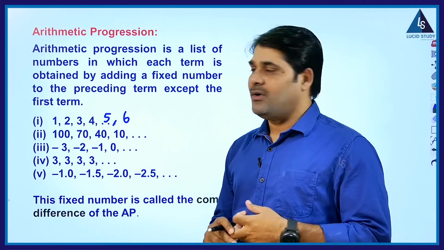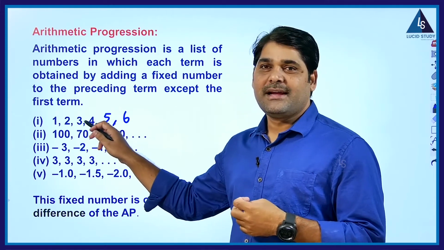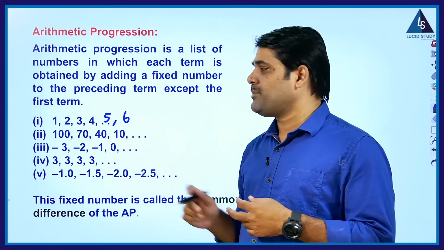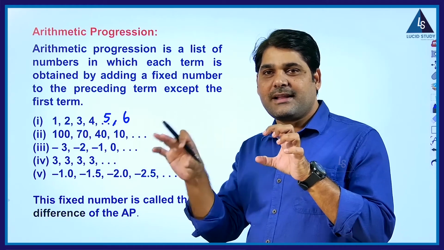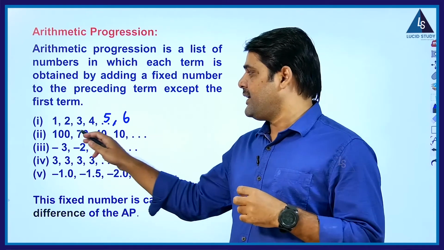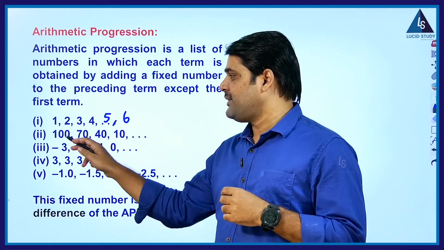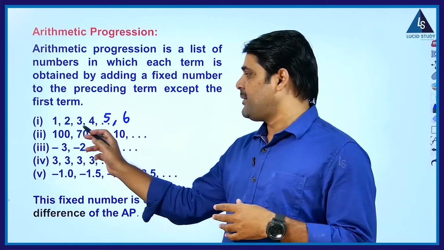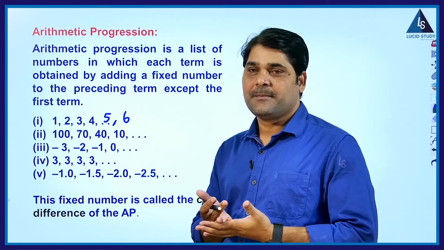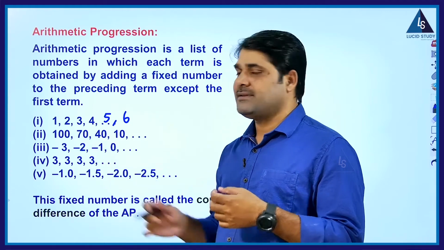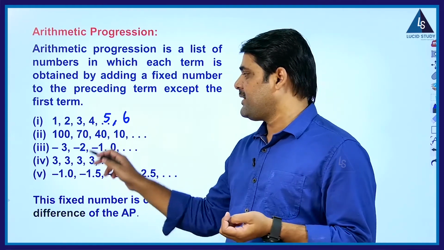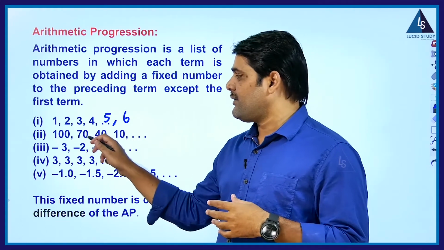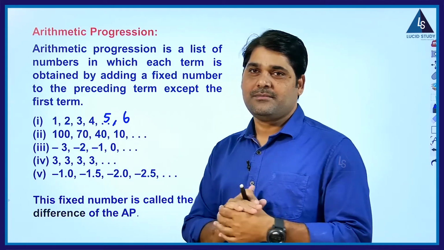So this is an increasing arithmetic progression. This is a decreasing arithmetic progression because the value is getting decreased. In a decreasing progression, the difference between the consecutive terms will be negative. See, 70 minus 100, how much? That is minus 30. Similarly, 40 minus 70, that is minus 30. Similarly, 10 minus 40, that is also minus 30. So this fixed number, whatever we are subtracting, will be negative here.